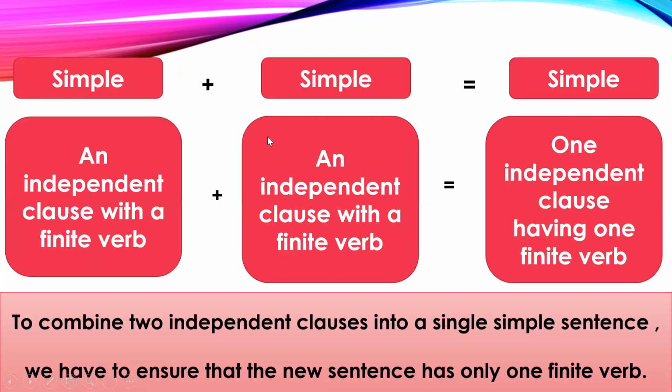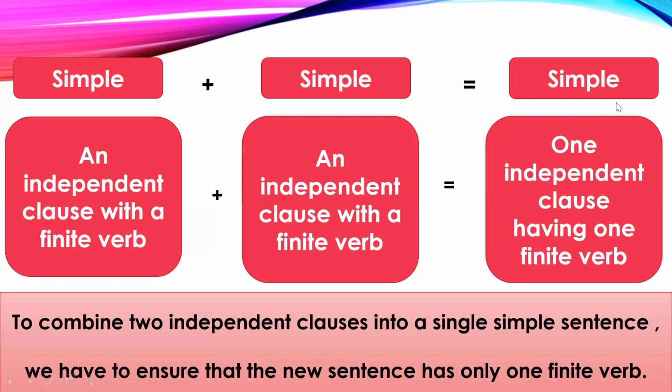Now, the first kind of synthesis that we are going to learn is when two simple sentences are combined to form another simple sentence without changing the meaning. That means one simple sentence has an independent clause with a finite verb, and another simple sentence also has an independent clause with a finite verb.